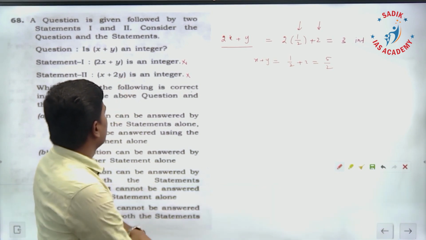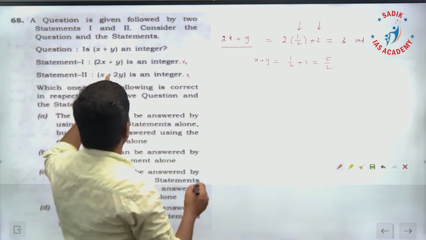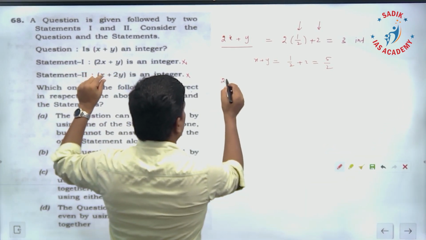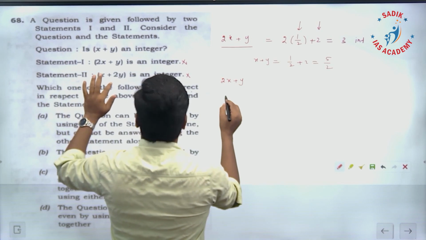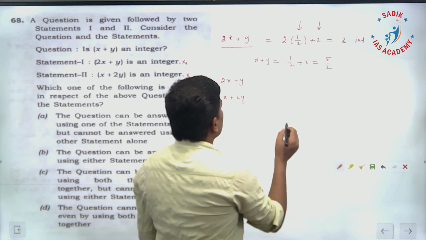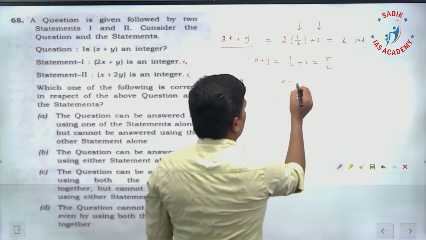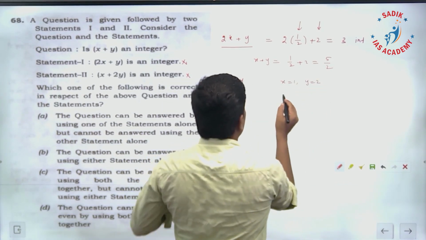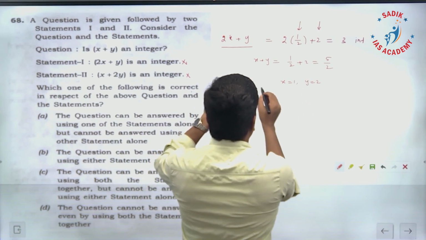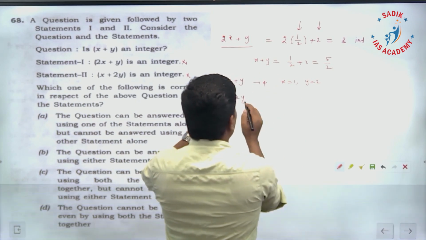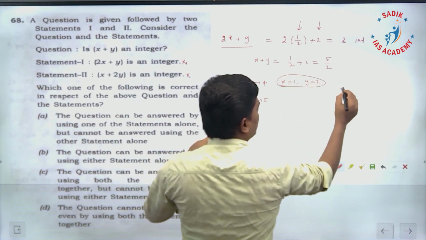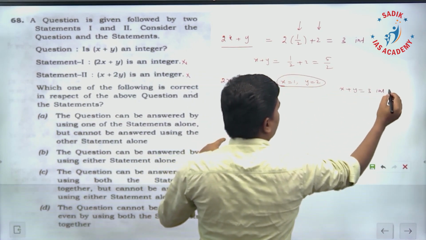again in that case also the answer is not going to be no. So if you combine both the statements, 2x plus y is an integer, x plus y is an integer, x plus 2y is an integer. Now let me choose, suppose x is equal to 1, y is equal to 2. Then 2x plus y is 4, and x plus 2y is 5. Both are integers. And x plus y is 3, it is an integer, yes.